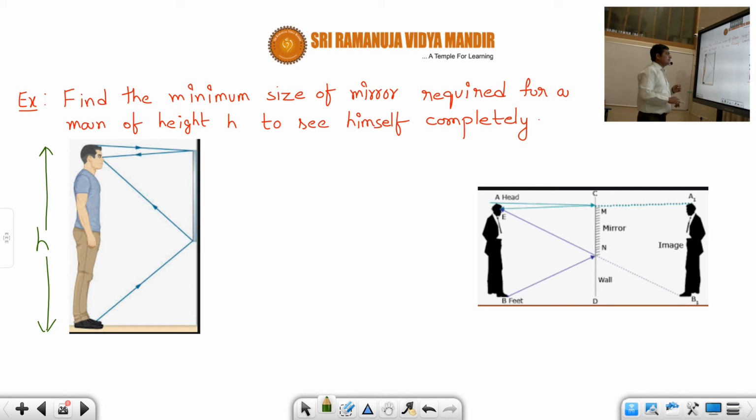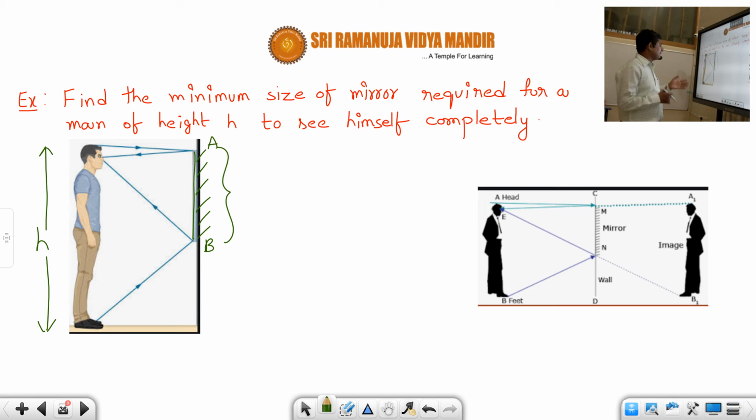Suppose if the mirror is a full mirror, then he can see the image also. But if the mirror is small, then also he can see. But if he wants to see his complete height in a mirror, then what should be the minimum size? Suppose this is A, this is B. Then AB is nothing but the size, or height, of the mirror.